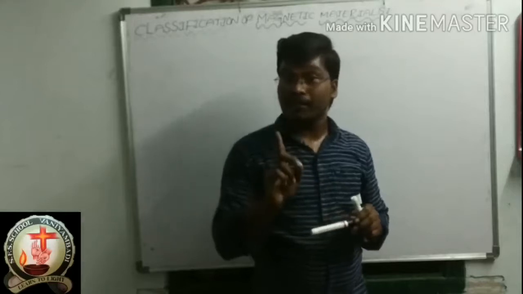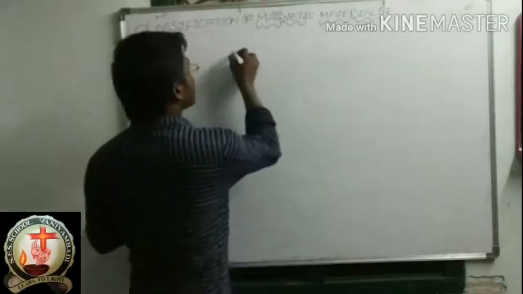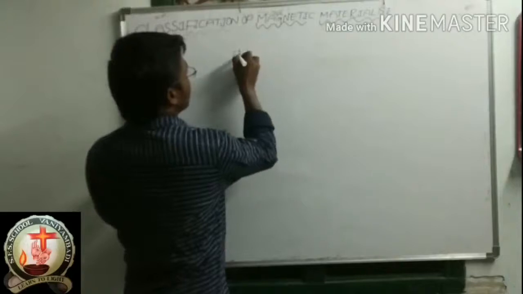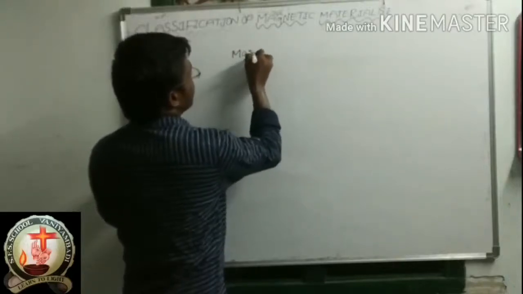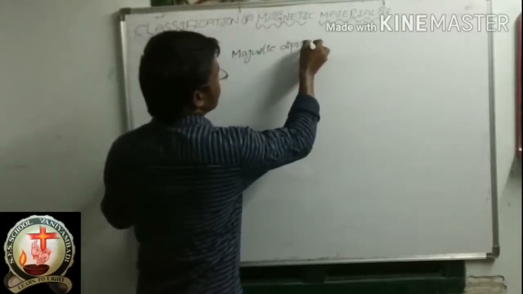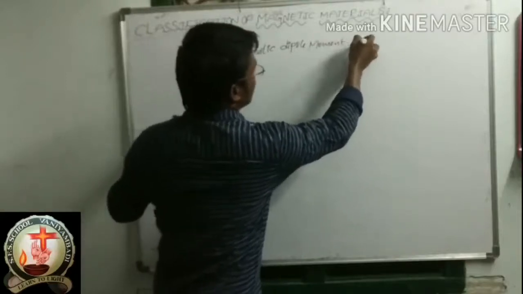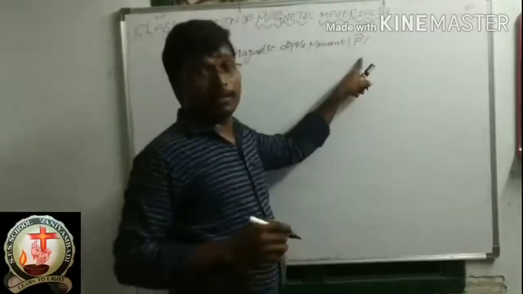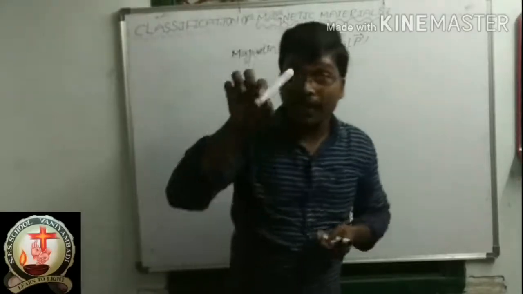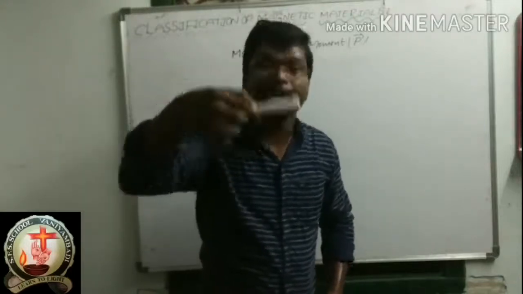The magnetic dipole moment is indicated by the term we know as the target. So, the materials that have a magnetic dipole moment are the magnetic materials.